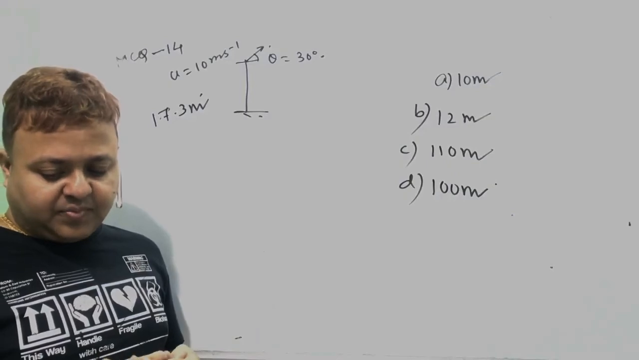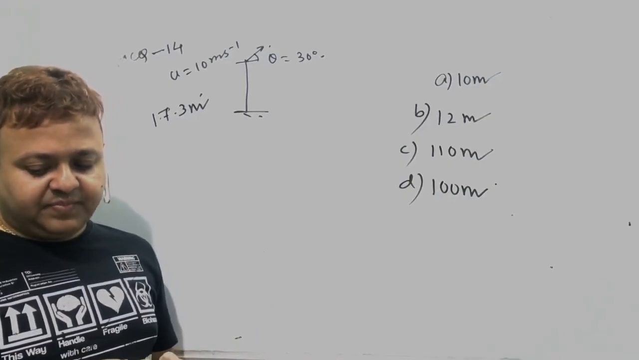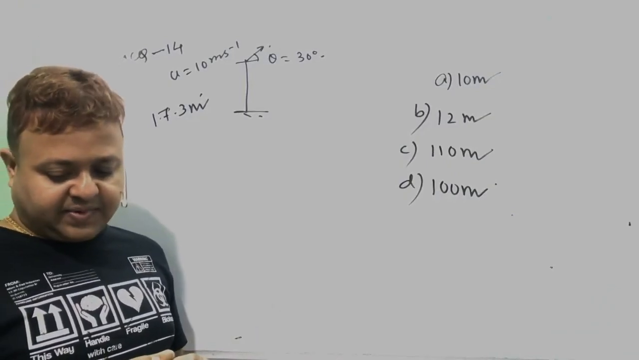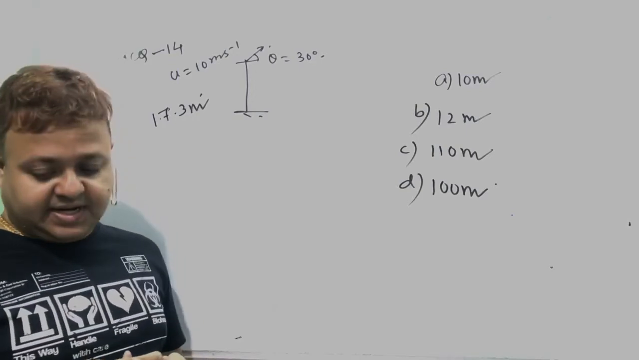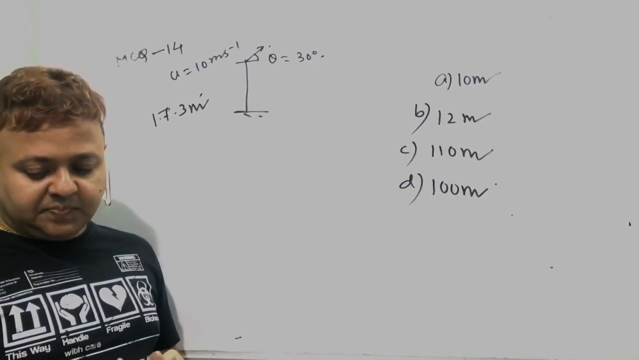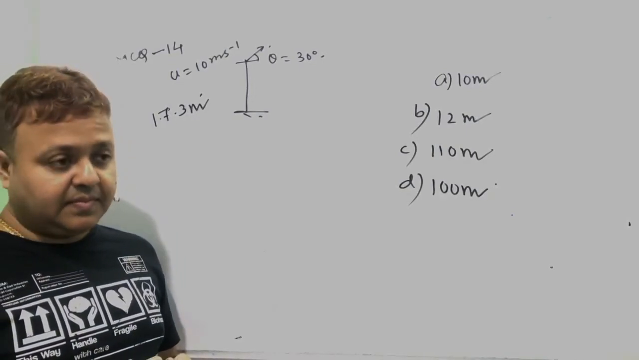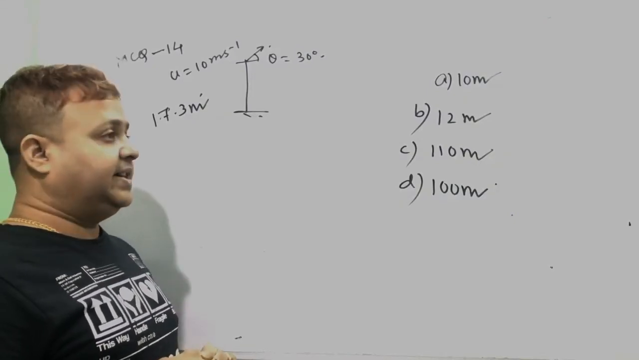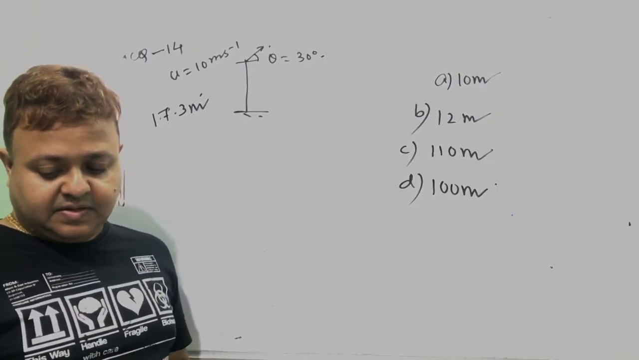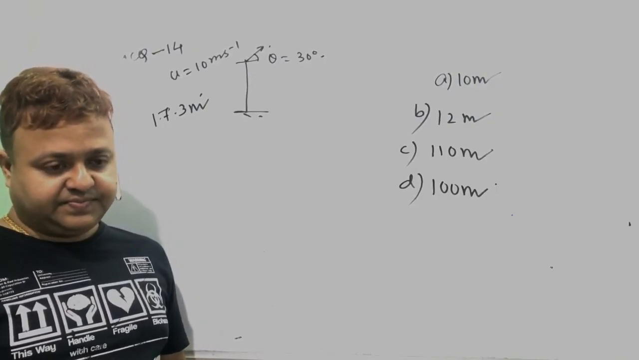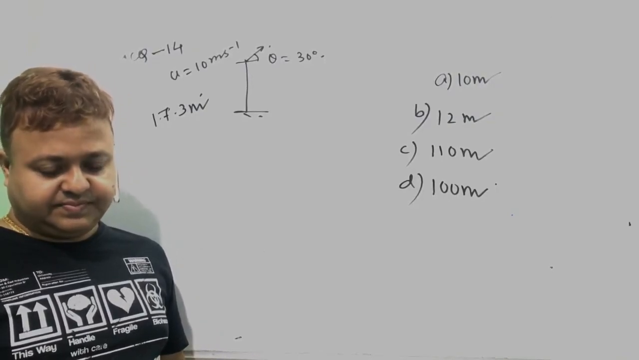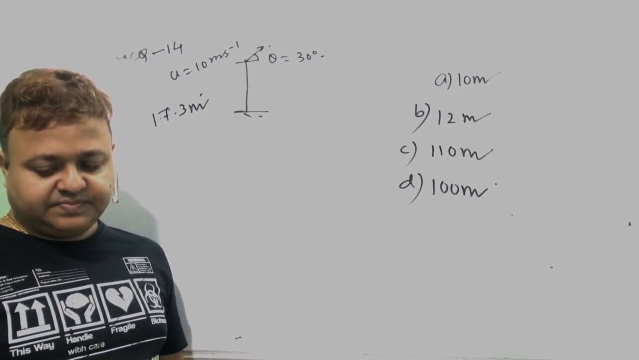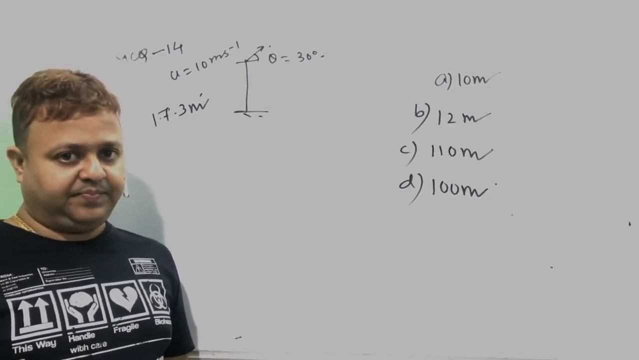The ball is thrown upward from the top of it with an initial velocity of 10 meter per second at an angle of 30 degree with respect to horizontal. It hits the ground at a distance of 17.3 meter from the foot of the tower. Then the height of the tower would be.